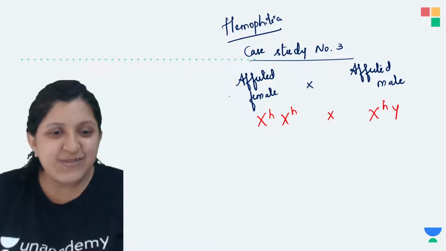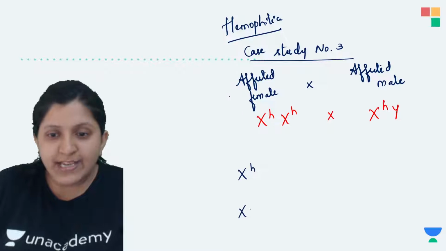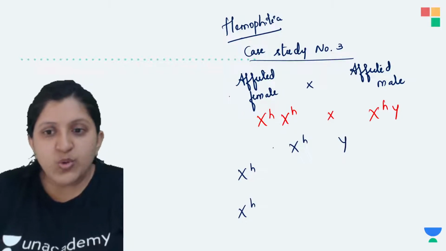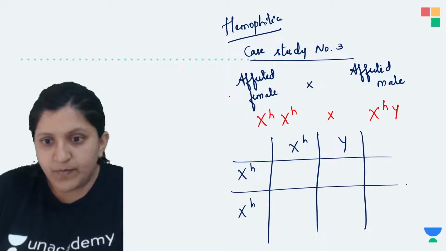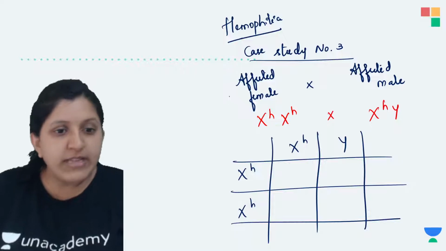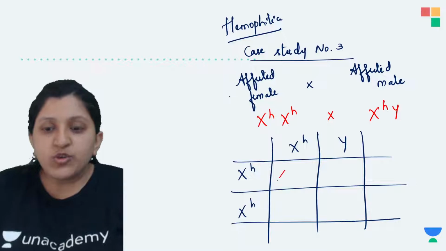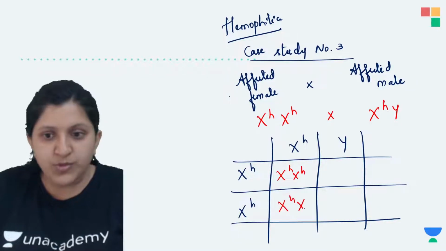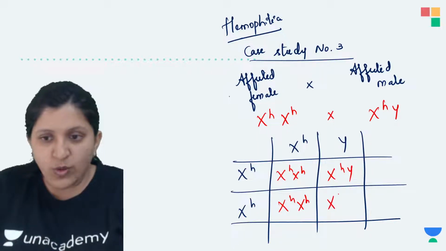So let's see this part now. We will put up a Punnett square and do this. XH over here and XHY over here. So we will see this part now. Okay, so now in this case let's make a note, just a second. So this child is going to be diseased, this child is also going to be diseased, and here this is diseased and this is also diseased.